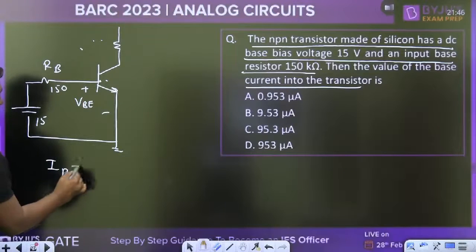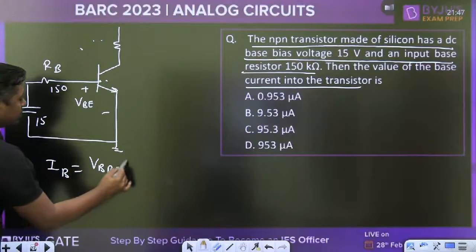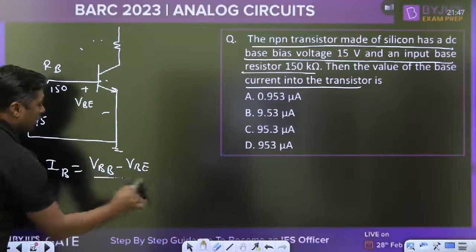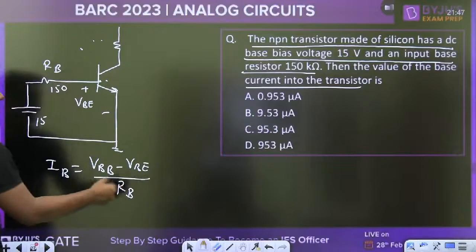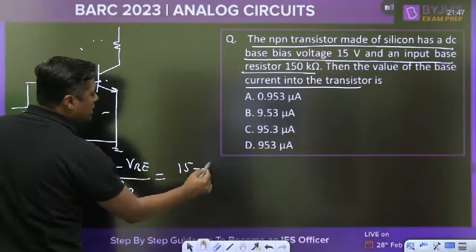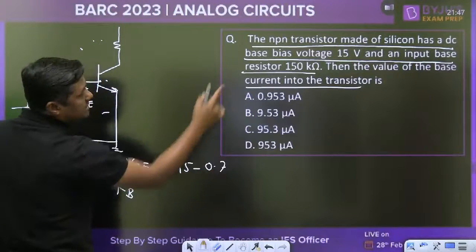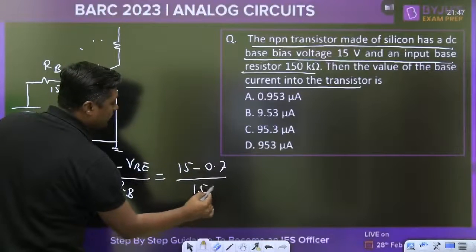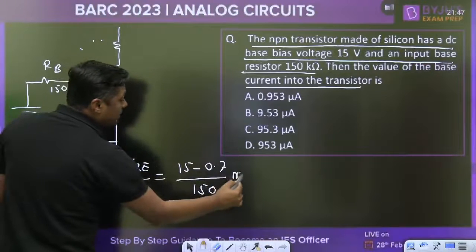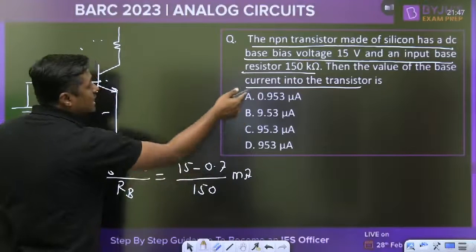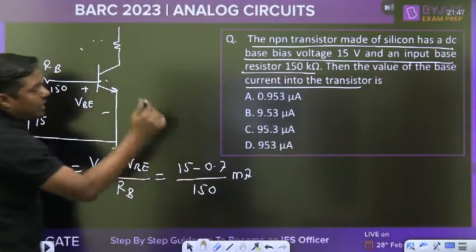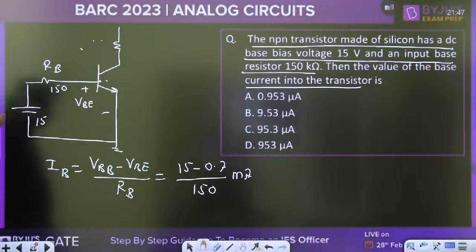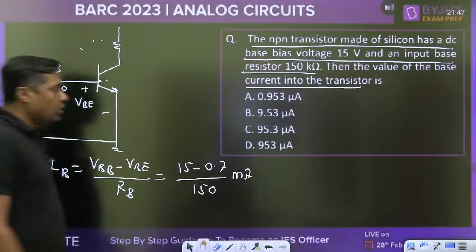Directly you have to write IB is equal to VBB minus VBE upon RB. No need to write this. Directly write 15 minus 0.7, 15 volt is the supply, upon 150, and that is in milliampere. Convert it into microampere, because the answer is given in microampere, which means multiply it by 1000.